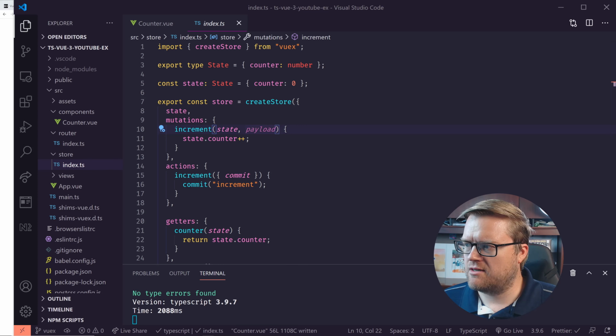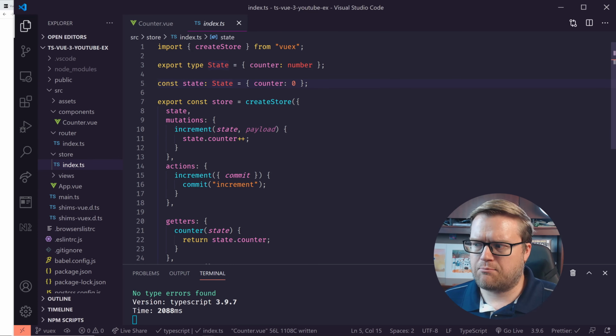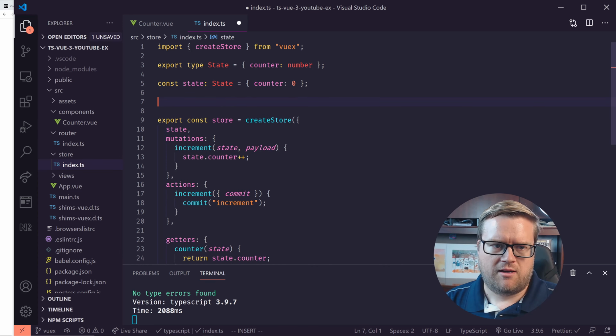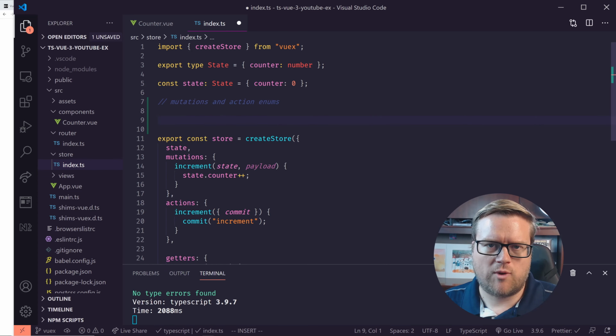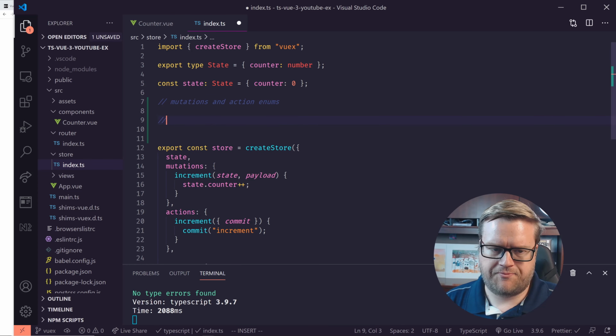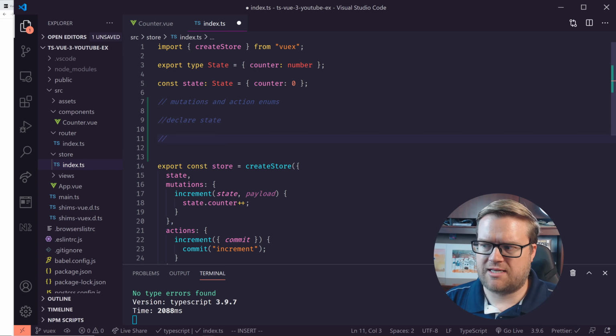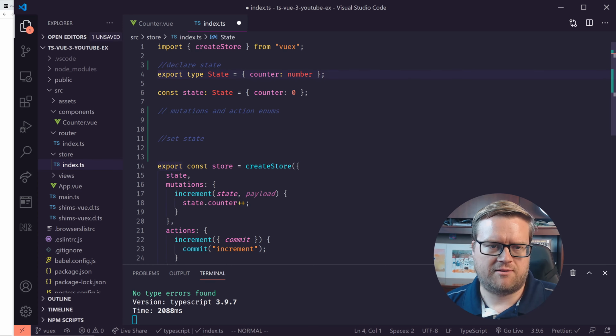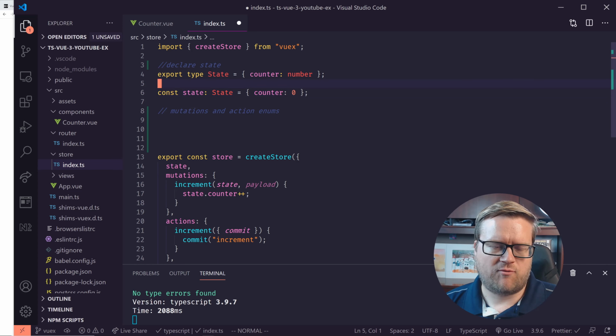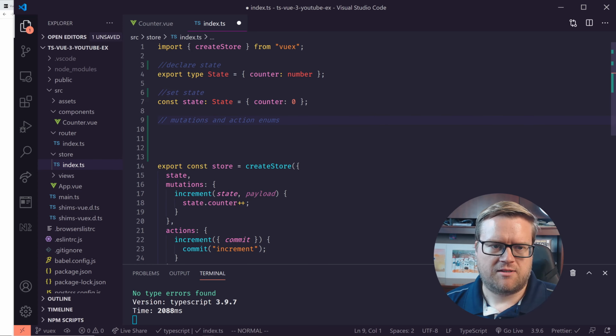Cool. So here is our state. I'm going to break it up into a few sections here. I'm going to break this into mutations and action enums, which is one way of handling this. And then we're going to declare the state, and then we're going to set the state. So I'm going to move this around here. We actually declare the state right here. We already did that part. And we're setting the state right here. We just have one counter. It's really simple. So we did those two.